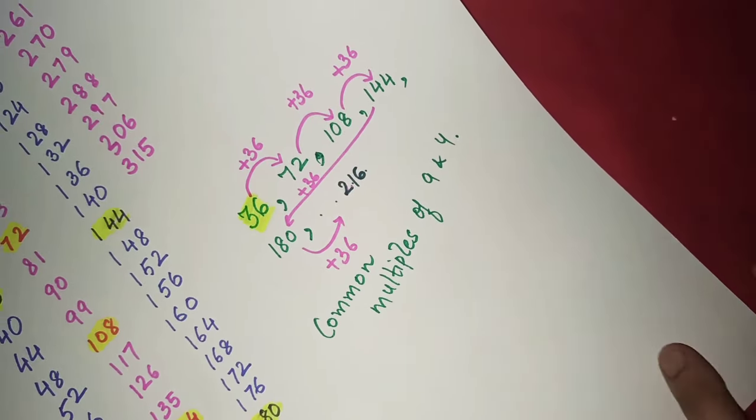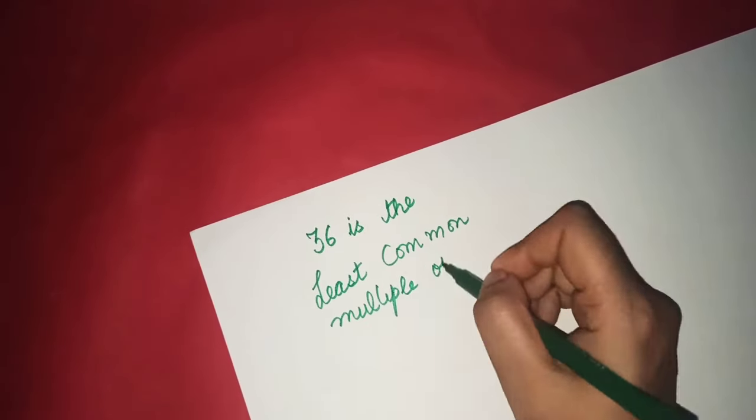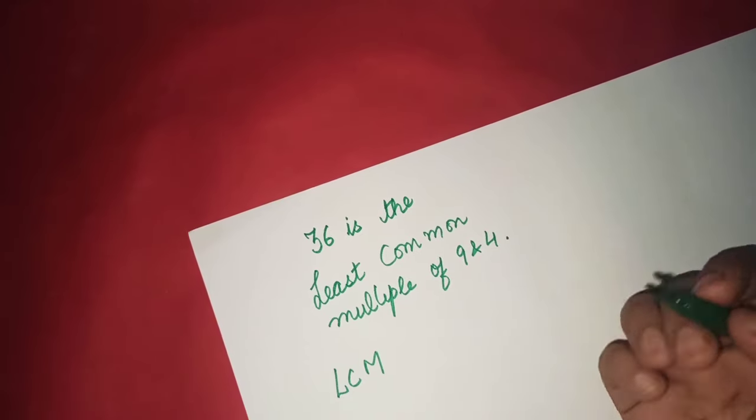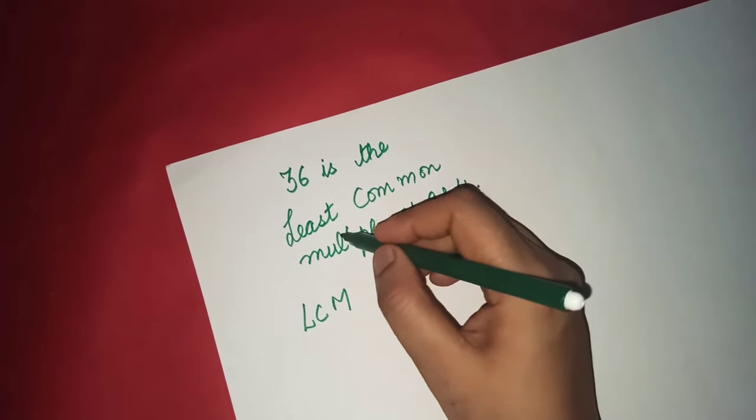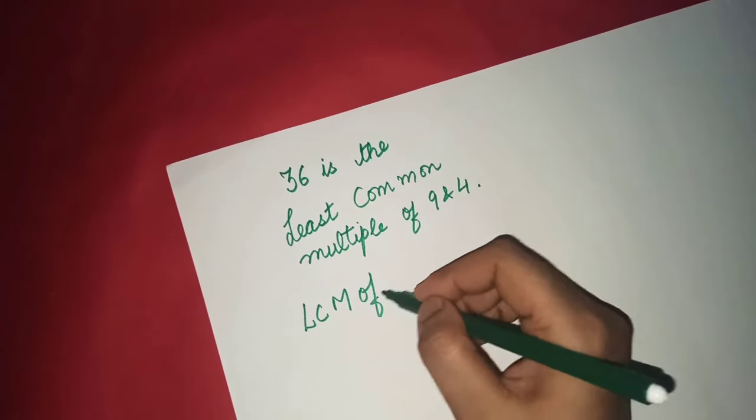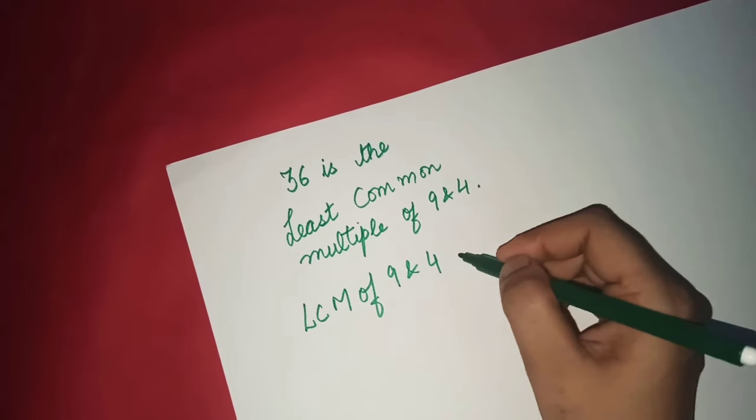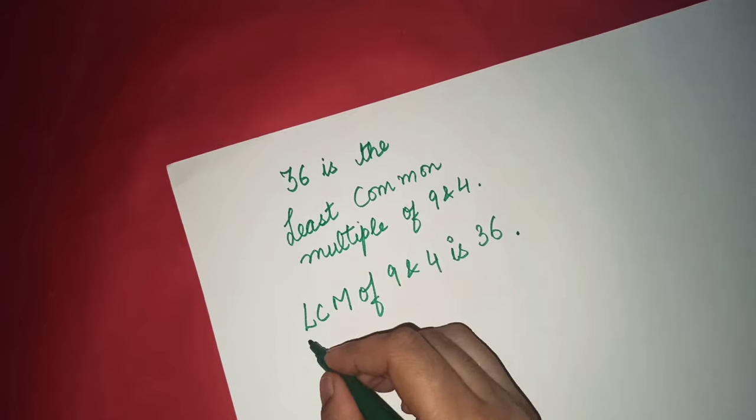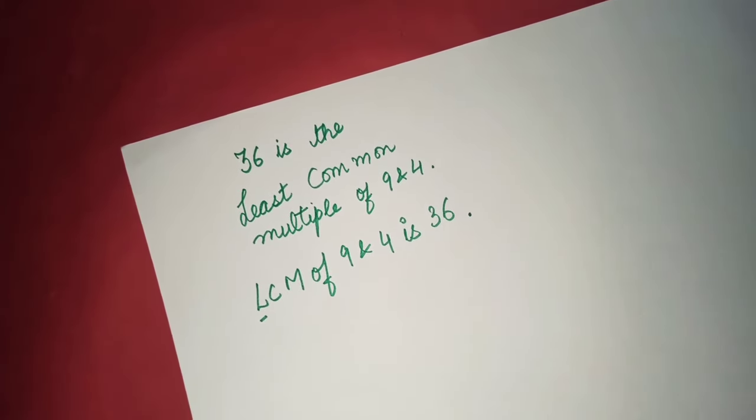So we can say LCM, because it is an abbreviation of least common multiple. LCM of 9 and 4 is 36. So it is the lowest common multiple.